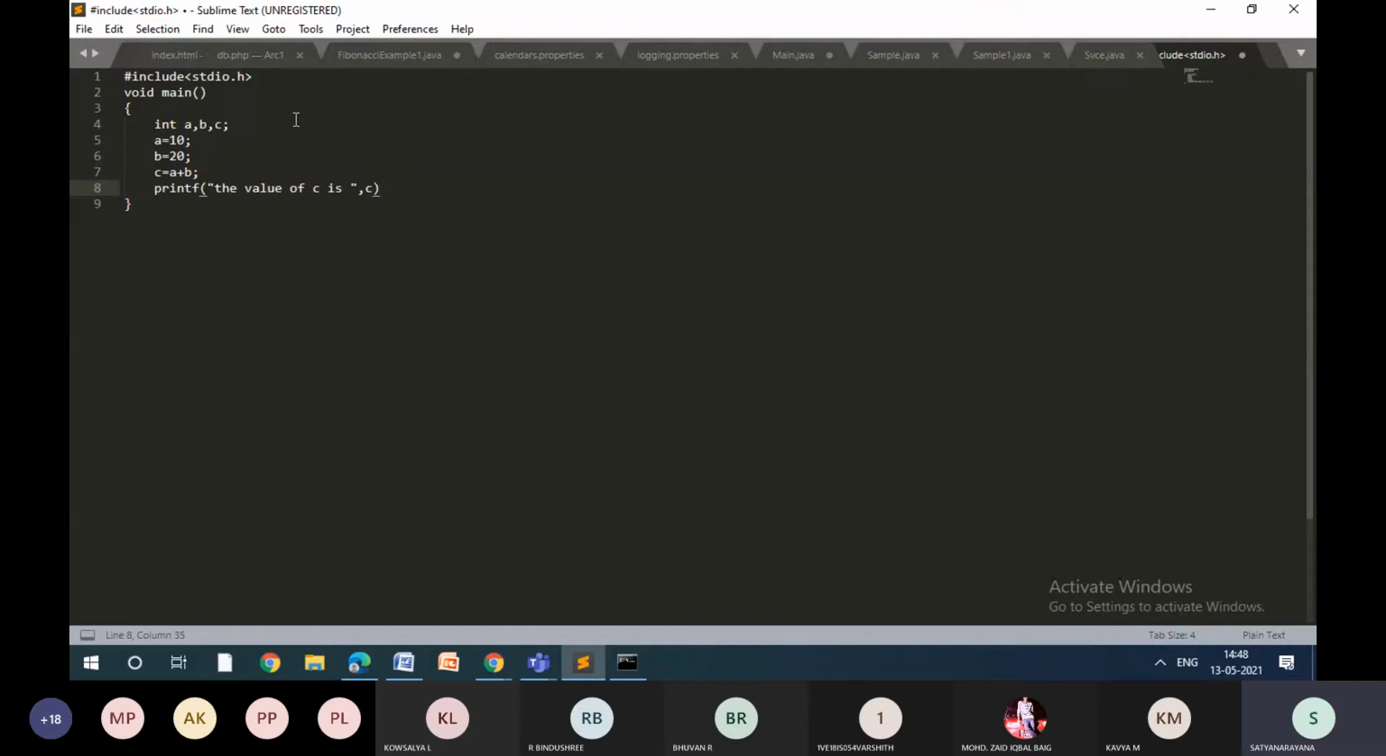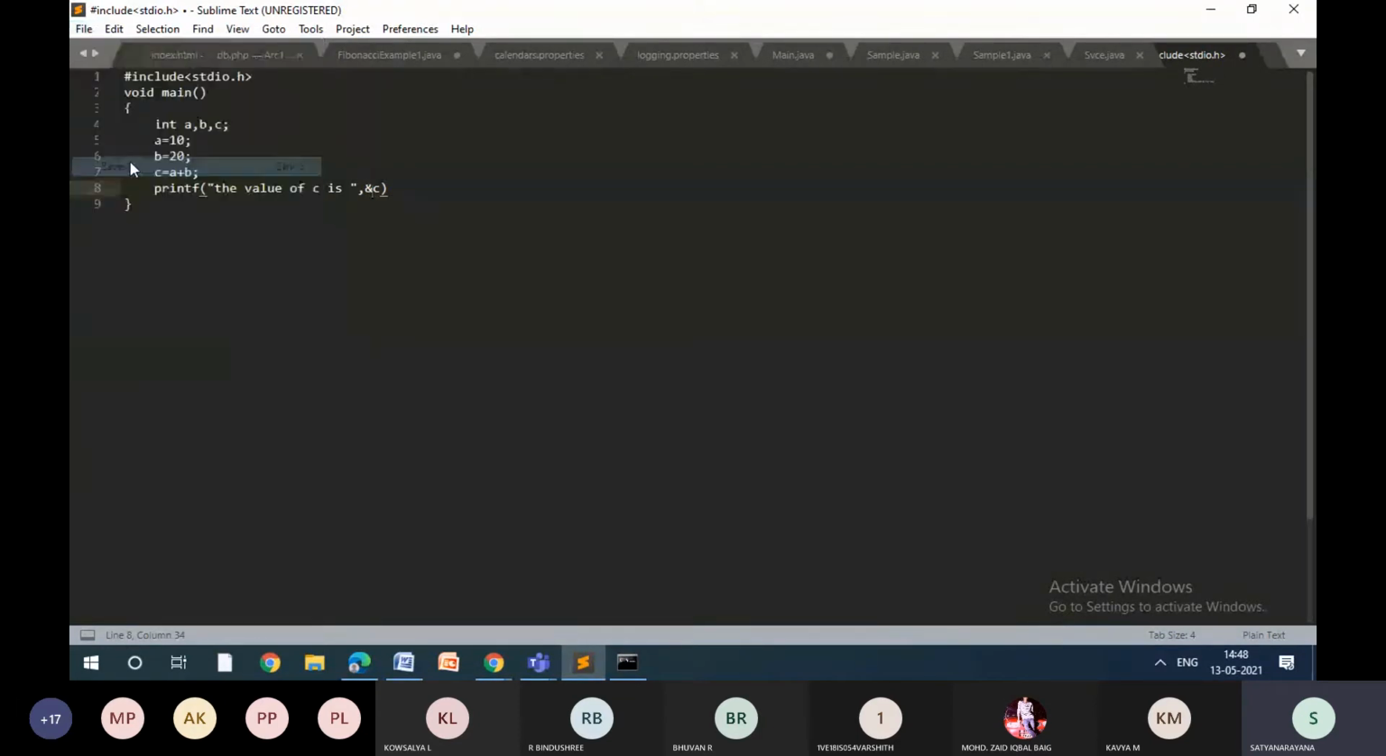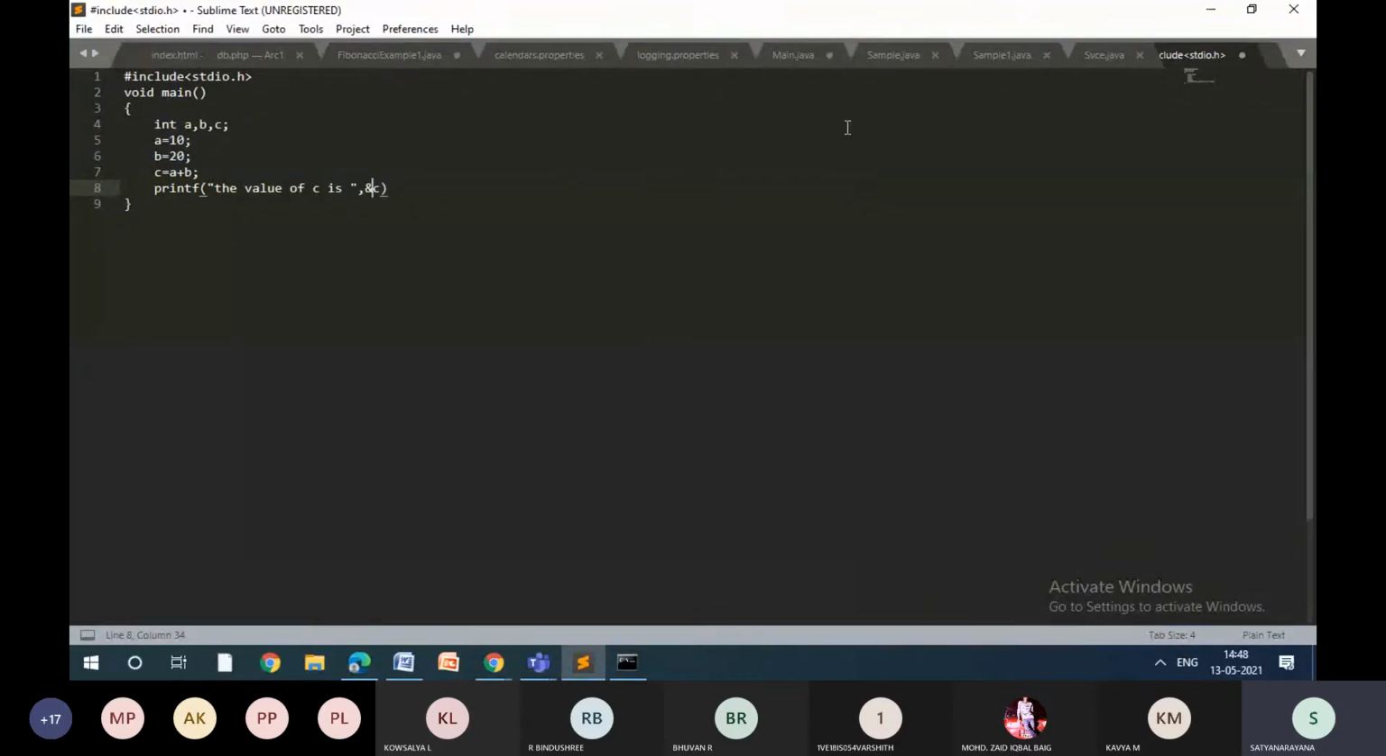Ampersand C. Yes, sir. Very good. So we need to write ampersand C because I need to print the value, no? So now when I just go and save this program, see how the program looks now. When you write it, nothing is different. It is like a normal program, normal editor.